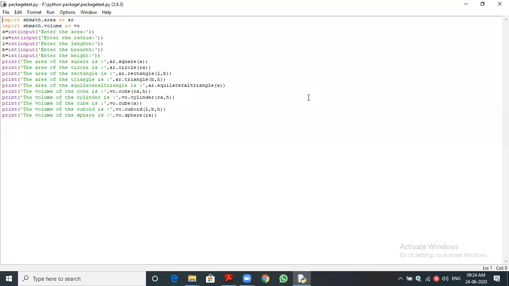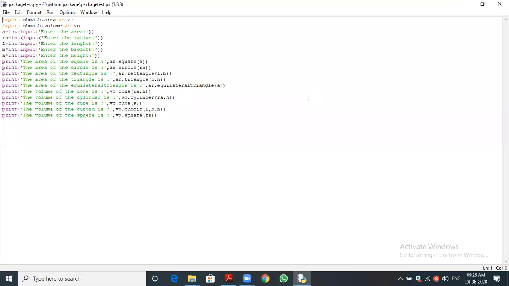What is SB Math? Package. Package, yes. So SB Math is a package, and area is what? What is area? What is module? Area is a module. Okay. So area is a module.